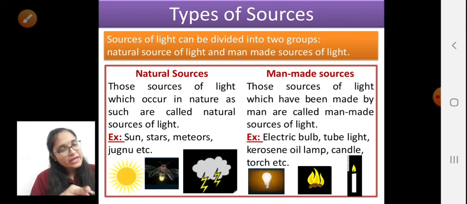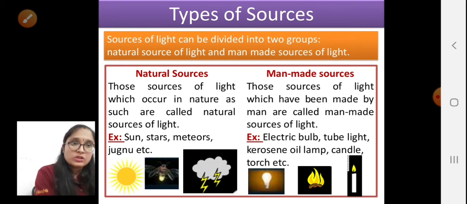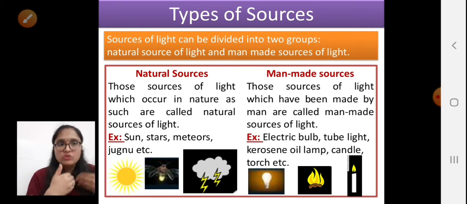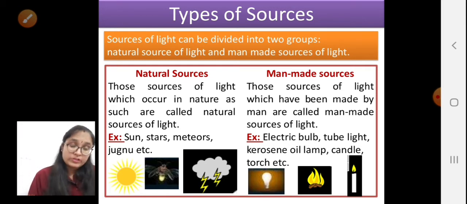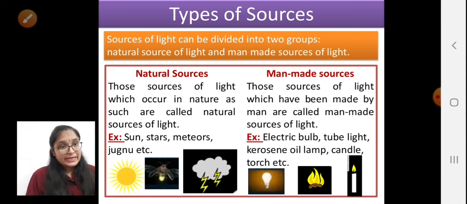That's why we say that all these sources of light which are made by human beings are man-made sources of light, and that which is not made by us, which is already present in the environment by nature itself, is known as a natural source of light, right?